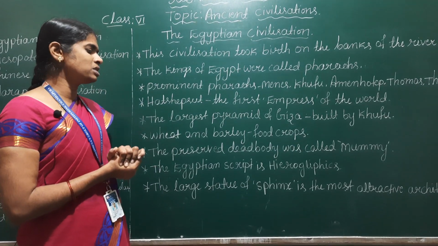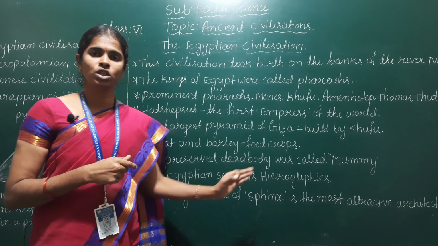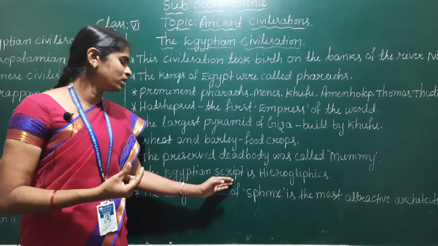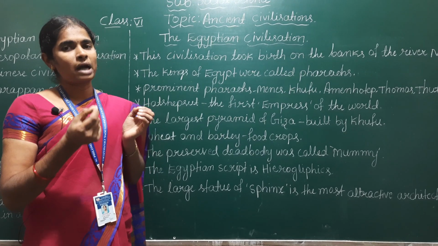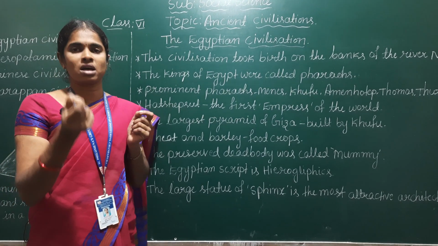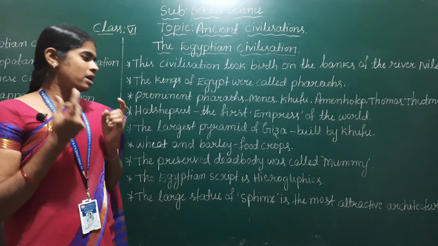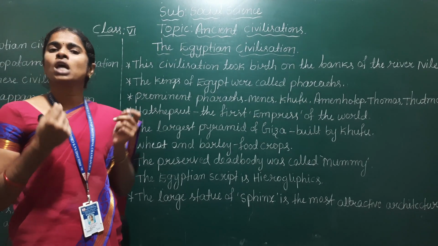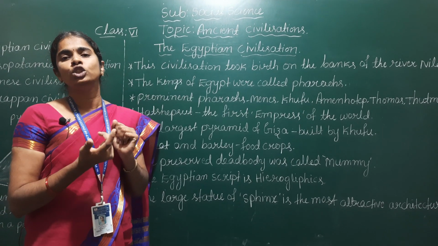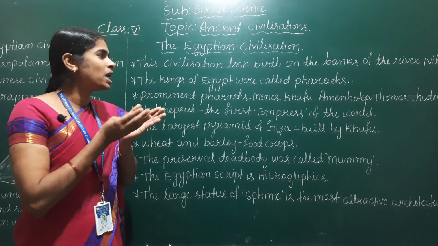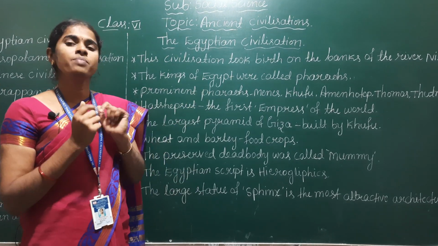And the Egyptians used their own script, that is called hieroglyphics, and they used ink to write upon papyrus grass, which grew on the river Nile. And the Egyptians had great knowledge of geometry. This knowledge helped the Egyptians build large pyramids in Egypt.